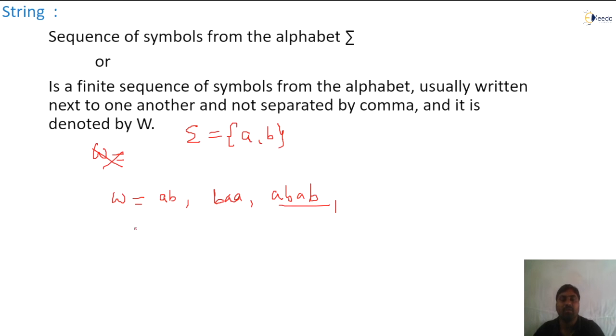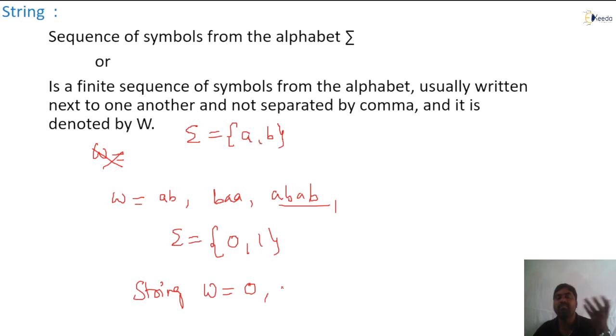Simple, understand. Suppose I take 0, 1 as an alphabet. A string is nothing but a sequence of symbols from the alphabet sigma. You can take 0 as a string also. Simple one. You can form a string with one symbol also. You can form a string with many symbols also, like 0 1 1 0 1 0 0 0 1 0 0 0 0 1. Any combination we can write. These are the strings. So this is example 1.